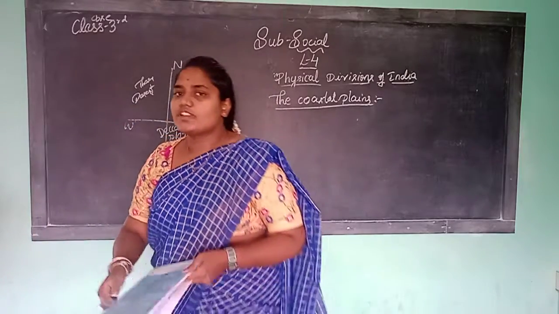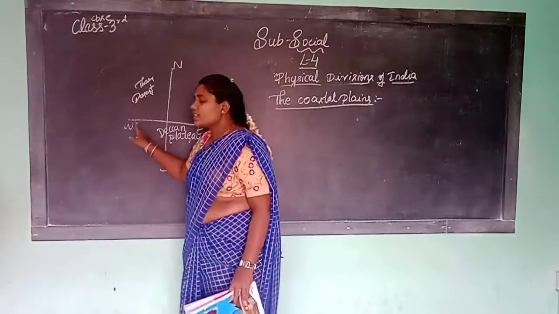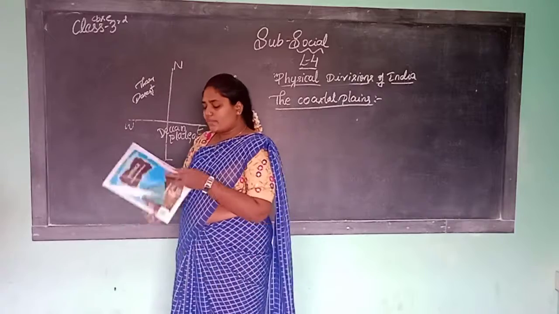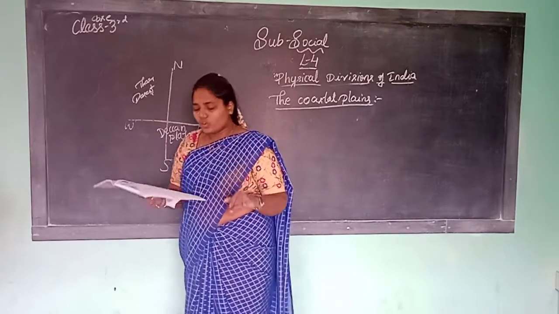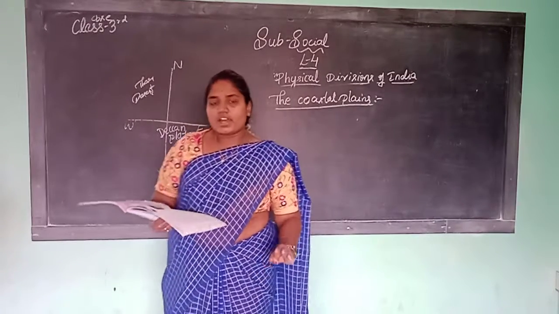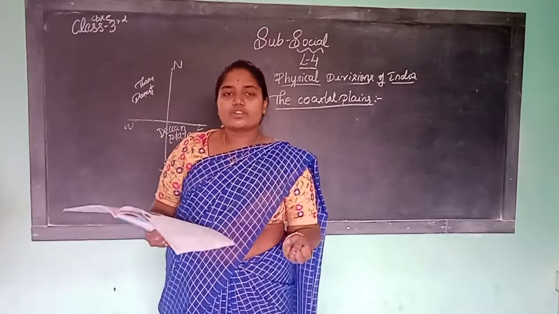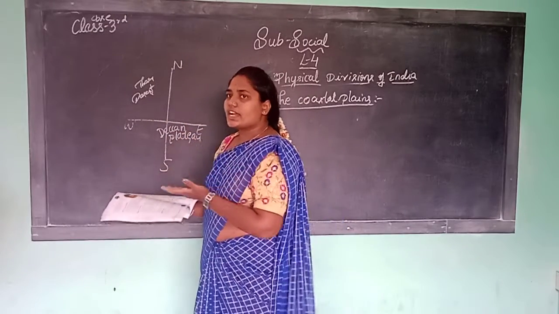So which states does the west side of the western Ghats cover? Which states does the west side cover? Gujarat, Goa, parts of Maharashtra, Karnataka, Kerala. These 5 states are covered on the west side.